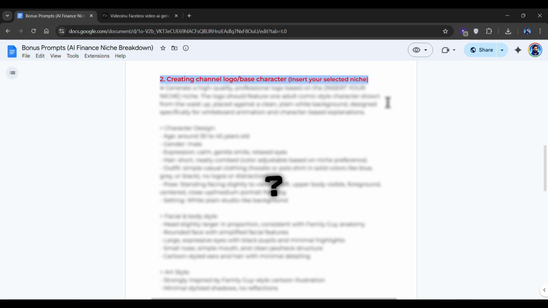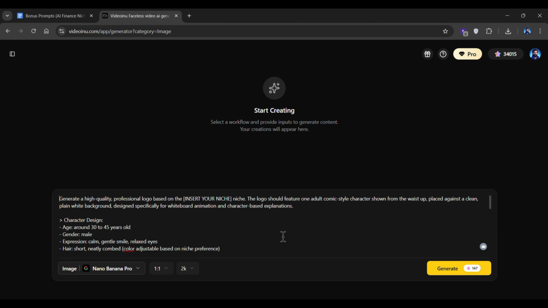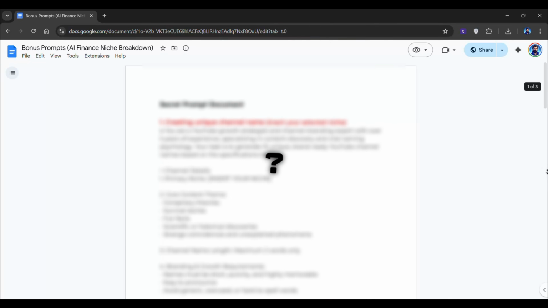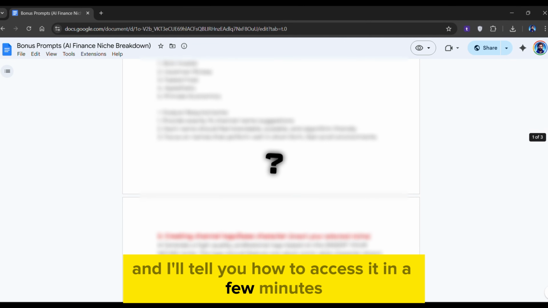Now for the logo, I've created a special prompt that generates your channel's logo in seconds. Simply paste it into any image generator tool, specify your niche, and you'll have a personalized logo ready, which will always be used as the base image. This is inside the secret document I mentioned, and I'll tell you how to access it in a few minutes.